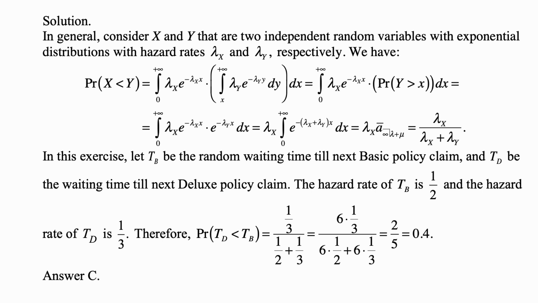the one that is supposed to come first, the smaller one. That's like X was less than Y, and lambda x was at the top. So TD is less than TB, so the hazard rate of TD goes to the top. So it's 1/3 divided by 1/2 plus 1/3. I multiply the top and bottom by 6, and this becomes 2 over 3 plus 2. So 2 over 5, or 0.4, which is answer C.